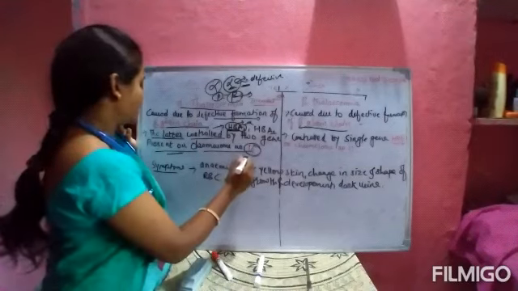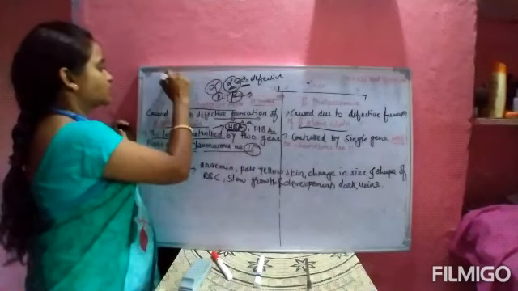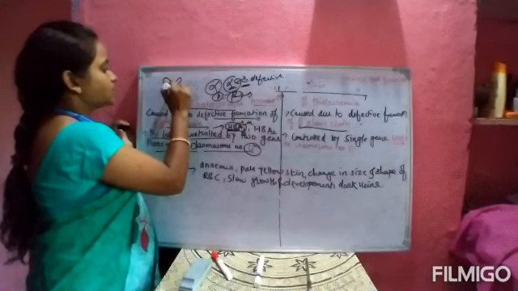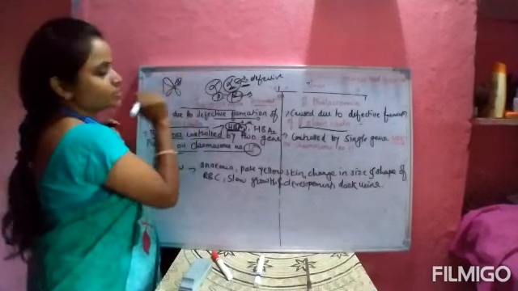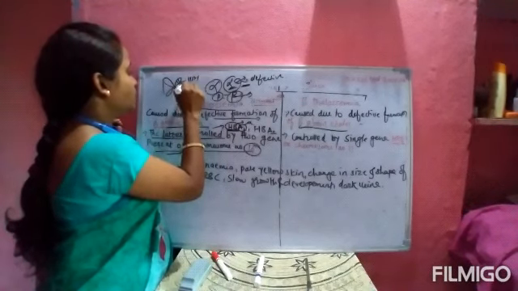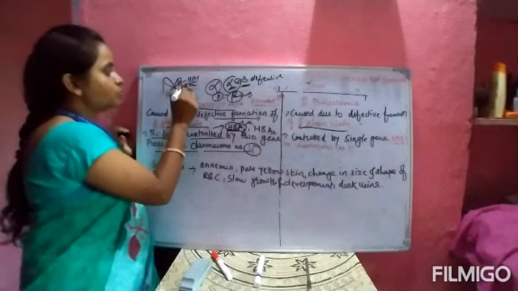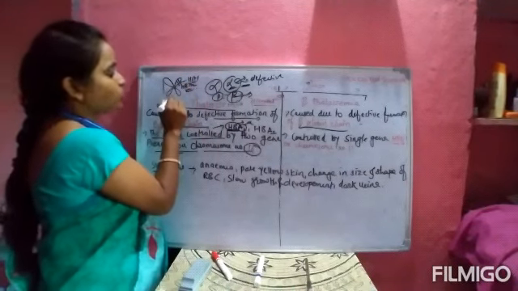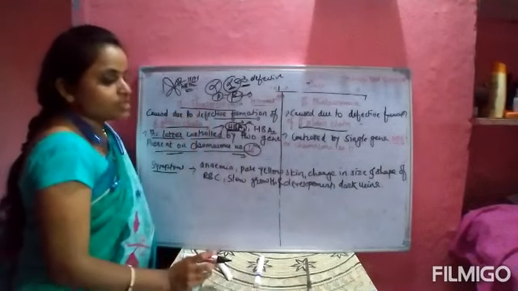These 2 genes are present on chromosome number 16. For example, this is one structure of chromosome number 16, and on it the alternative forms of genes are present, HBA1 and HBA2. When these 2 defective genes are present on chromosome number 16, alpha thalassemia is seen.